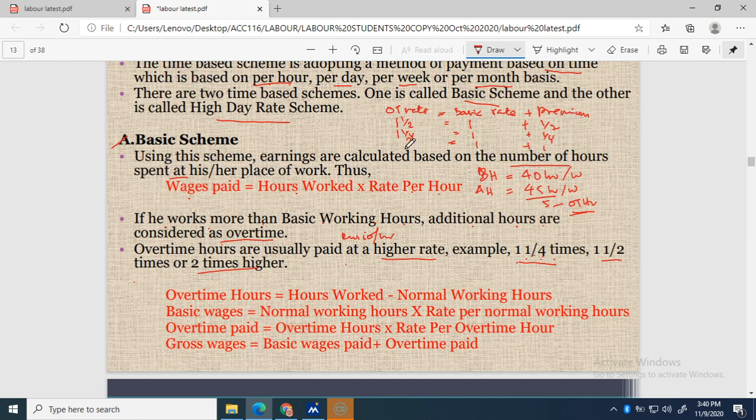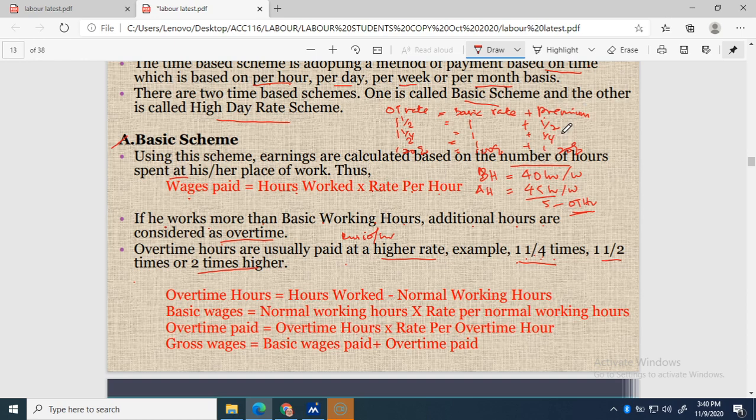How about percent? If we have 120%, here is 100% and the remaining 20% will be the premium. This is why overtime hours are paid at a higher rate: they have the premium additional to the basic.